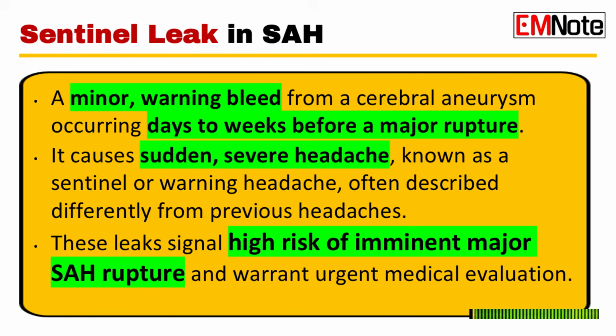We also have to talk about precursor events. What are sentinel bleeds and why are they so dangerous? Sentinel bleeds, they're essentially warning shots. A smaller leak before the big rupture. Exactly. They are smaller, self-limited leaks from the aneurysm that can happen days or even weeks before the major hemorrhage. They present as a milder, sudden headache.